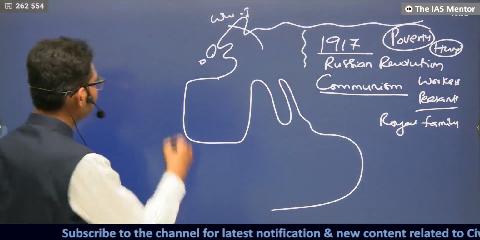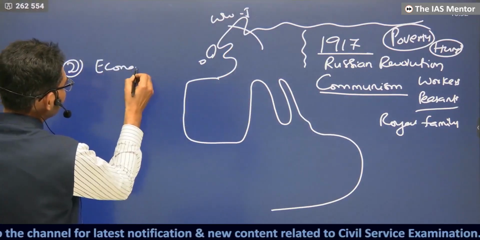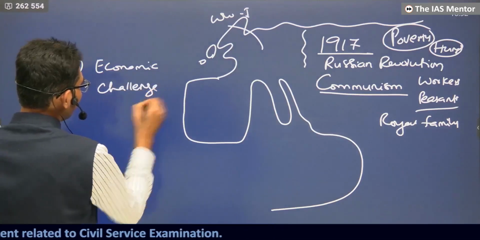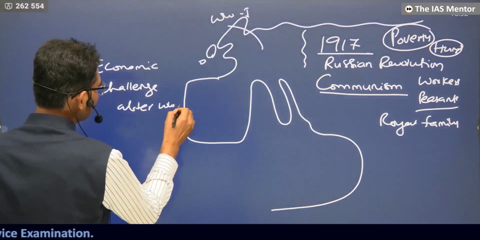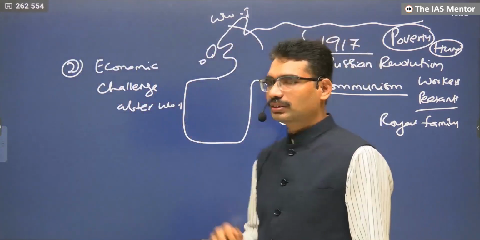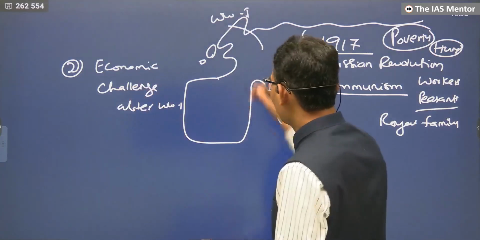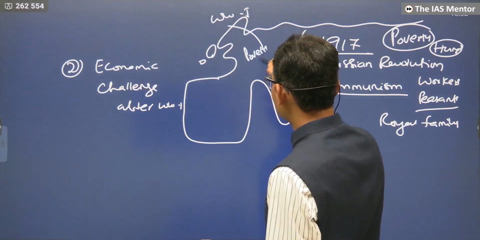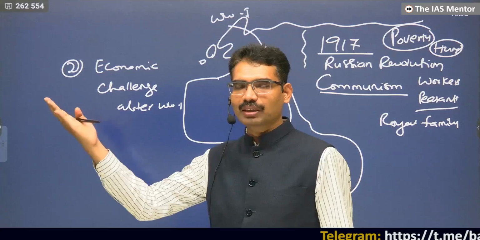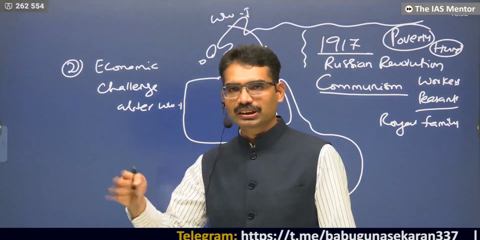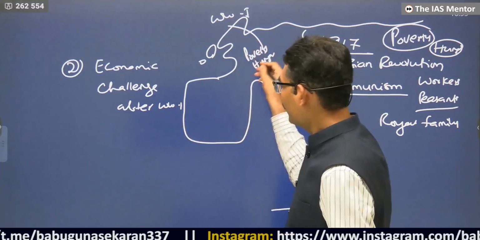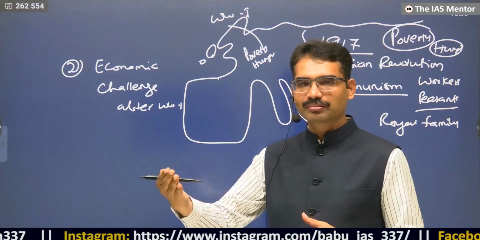The economic challenge after World War I was another factor. Due to this economic challenge, here also, poverty, hunger. No doubt before World War I they were rich countries. But when it comes to war, completely destroyed. Industries destroyed. Cities destroyed. Entire economic activities collapsed. Again, they have to start from the basics. It takes some time.